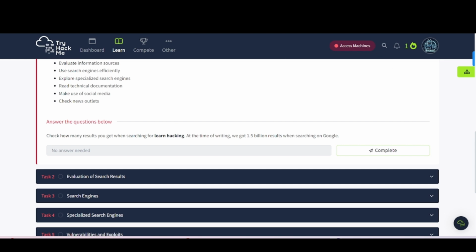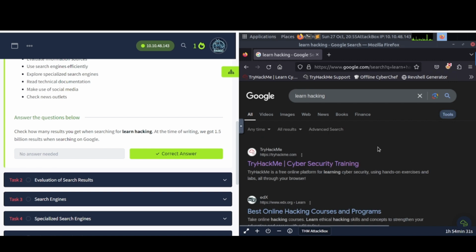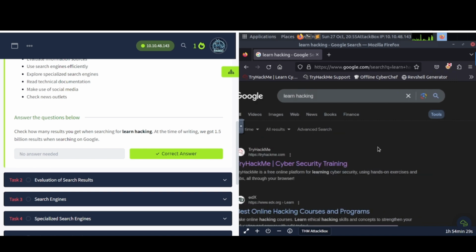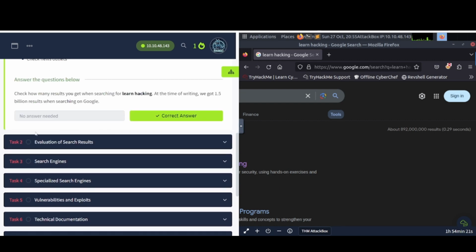So let's go ahead and see that. As you can see here, I typed in Learn Hacking and let's check the results. You have to click Tools over here, otherwise you won't be able to see it. And if I scroll over a little bit, it says 892 million results returned. So there you go. Task number 2, evaluation of search results.